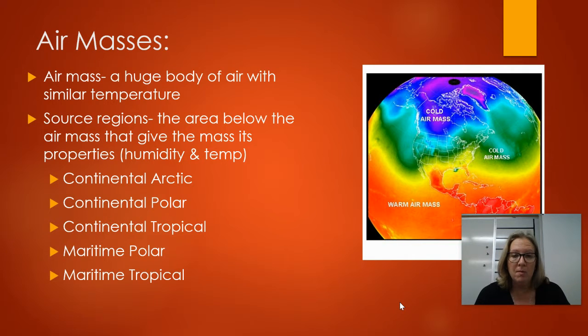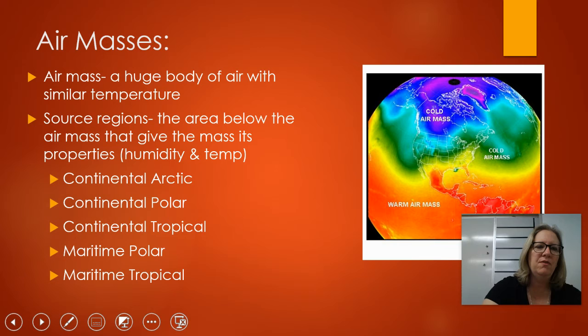Okay? So air masses are exactly what they sound like. It's a huge mass of air, but it has similar qualities, temperature and humidity. Okay, but temperature is more prevalent when we talk about just the cold air mass, warm air mass. Okay, a source region is basically the ground or the surface. It could be the ocean, the surface of the Earth directly below the air mass. Okay, and that determines what those properties of the air mass will be. Again, we're looking at humidity and temperature.